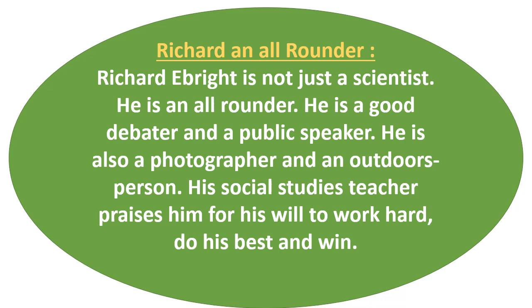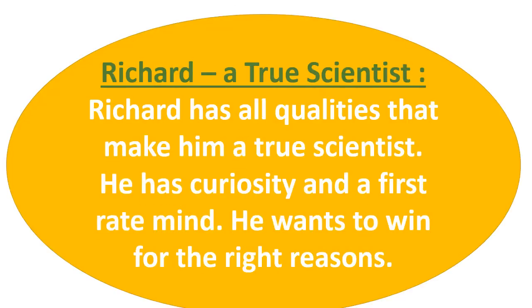Now next heading. Richard Ebright, a true scientist. Richard has all qualities that make him a true scientist. He has curiosity and a first-rate mind. He wants to win for the right reason. So Richard became a successful scientist because he had all the qualities which a scientist should have.